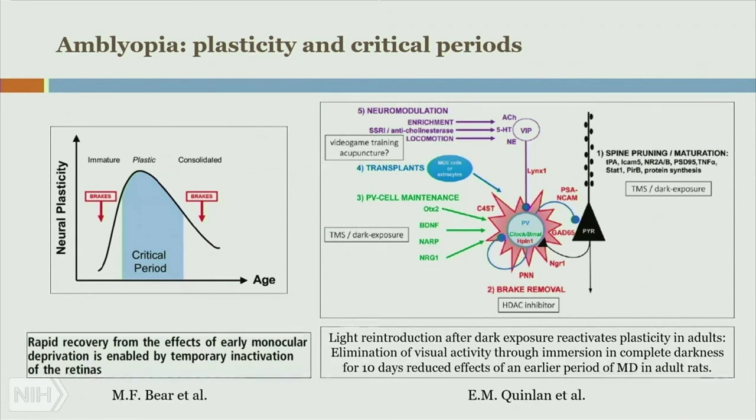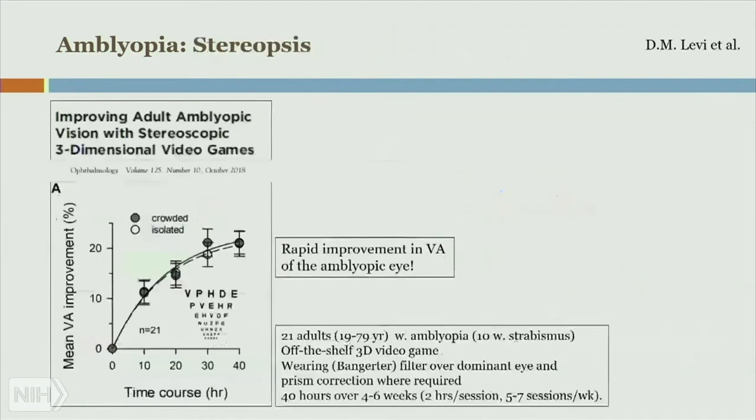The point is neuromodulation. Under neuromodulation, it talks about video game training. Amblyopia, stereopsis. Improving adult amblyopic vision with stereoptic, three-dimensional video games. Ophthalmology, Volume 125, Number 10, October 2018. Mean VA improvement in percent versus time course in hours shows rapid improvement in VA of the amblyopic eye. 21 adults, 17 through 79 years old, with amblyopia, 10 with strabismus. Off-the-shelf 3D video game, wearing a Bangerter filter over the dominant eye and prism correction where required. 40 hours over 4 to 6 weeks, 2 hours per session, 5 to 7 sessions per week.